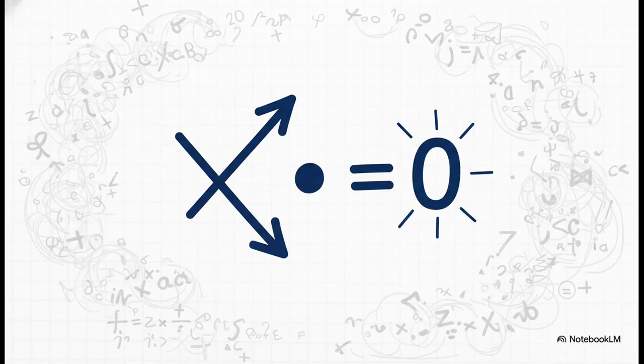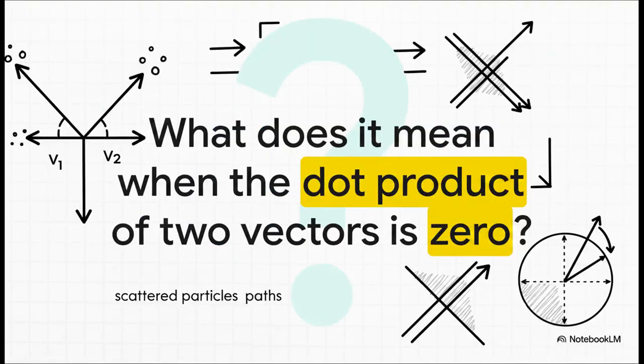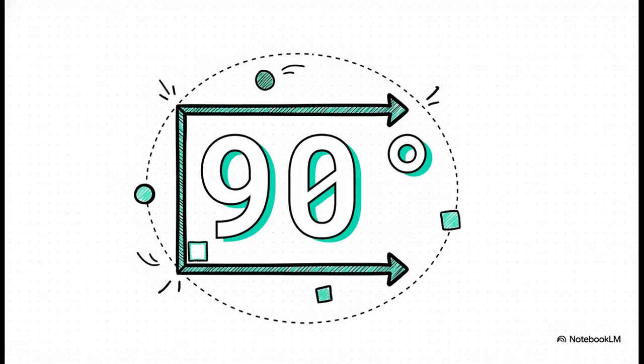After all the math shakes out, we're left with this beautifully simple result. The dot product of the final two momenta equals 0. Now, if you're not familiar with it, the dot product is just a special way of multiplying two vectors. So let's just pause here for a second. What does this little piece of math actually mean in the real world? What is it telling us about the directions those two molecules fly off in? It means they're perpendicular. That's literally the geometric definition. If the dot product of two vectors is 0, the angle between them has to be exactly 90 degrees. So you see, the laws of physics themselves force that right angle to happen. Case closed for the elastic collision.